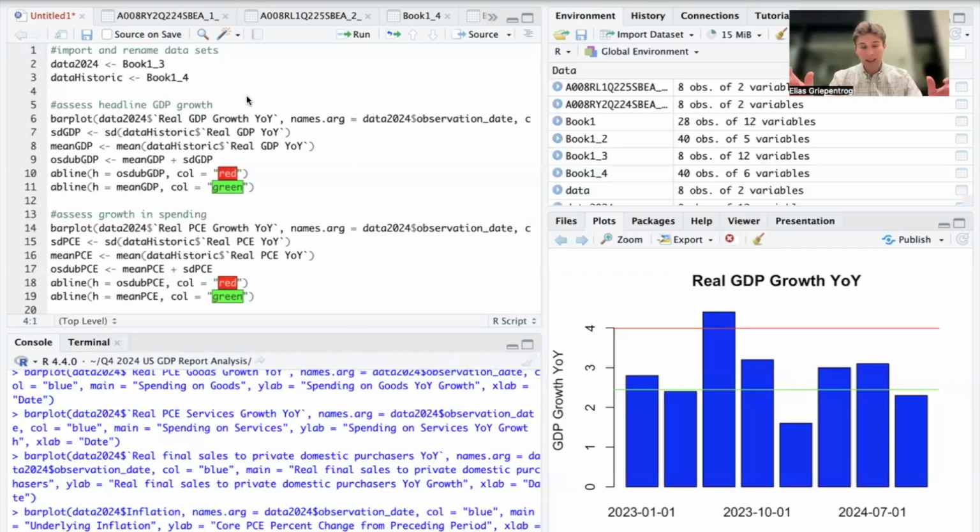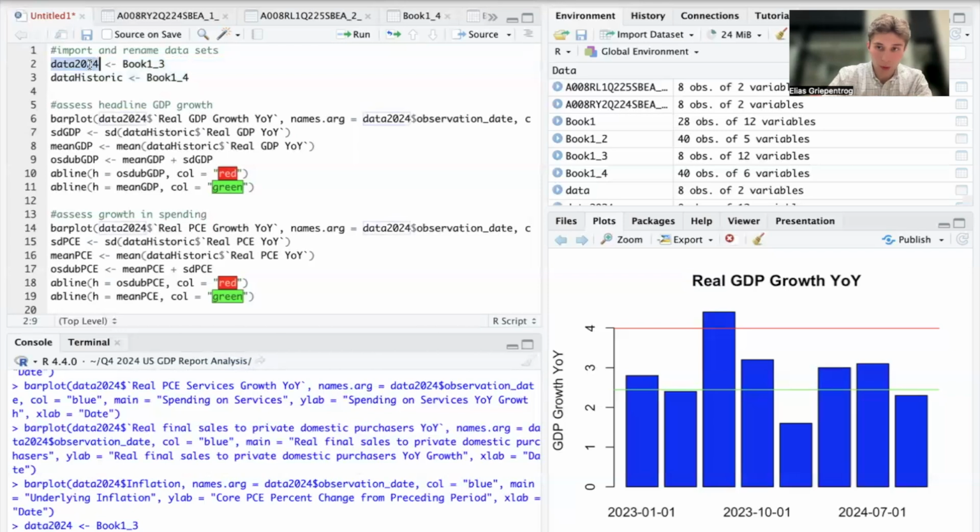We're going to do this all in the RStudio environment, and you can follow the coding step by step. First thing we're going to do is import two data sets and rename them. The data set 2024 includes GDP data up to 2024, and we're going to use the historic data set to calculate the mean and standard deviations, the one standard deviation upper and lower band. This data spans from 2010 to 2019, which means that we can compare current GDP data to a historic average to see how strong it is.